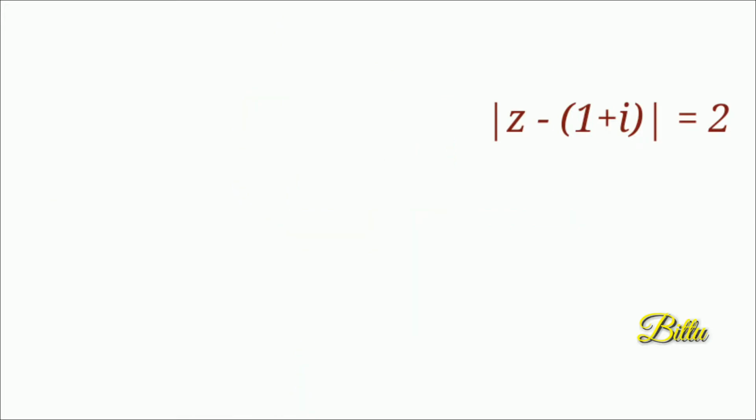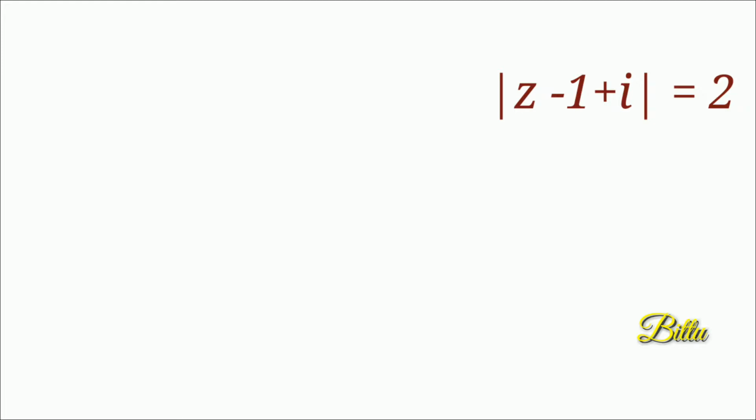Next consider mod z minus 1 plus i equal to 2. Really, it is not in the form mod z minus a equal to r. So you have to make it like mod z minus a equal to r. That is, modulus z minus (1 minus i) equal to 2. Clearly it is a circle with the center 1 minus i and radius 2.